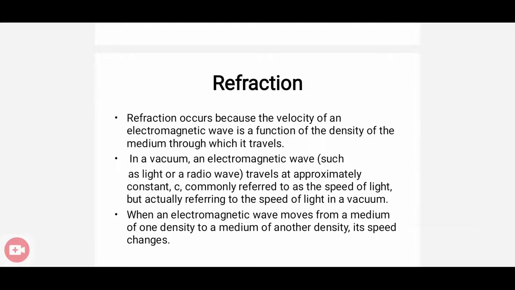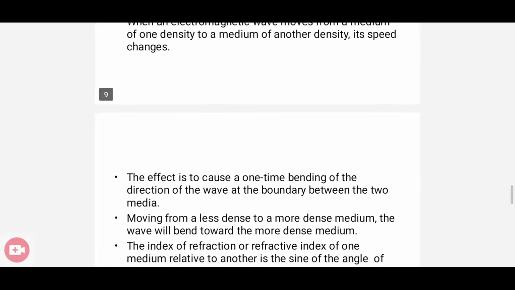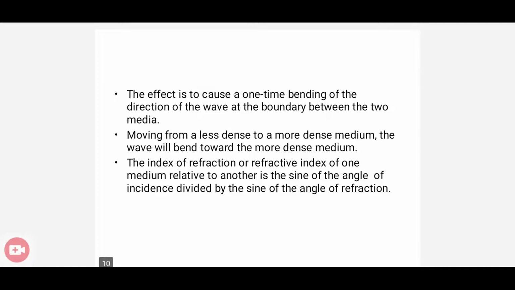That property is actually known as refraction. Okay, so actually it is a bending of signals, or bending of the wave from one direction to another direction. So moving from a less dense medium to a more dense medium, the wave will bend towards the more dense medium.